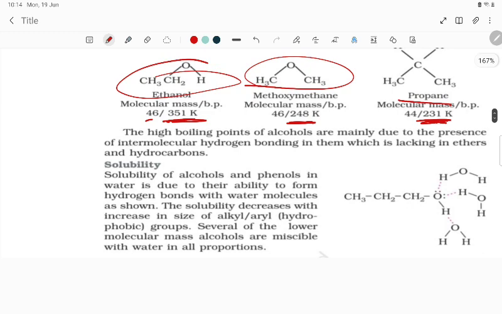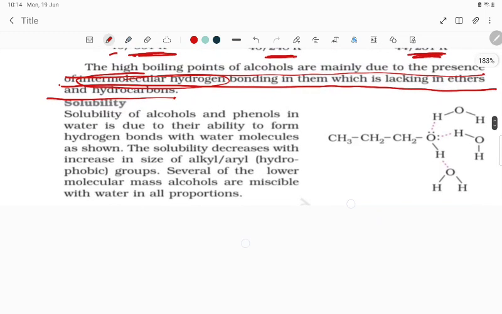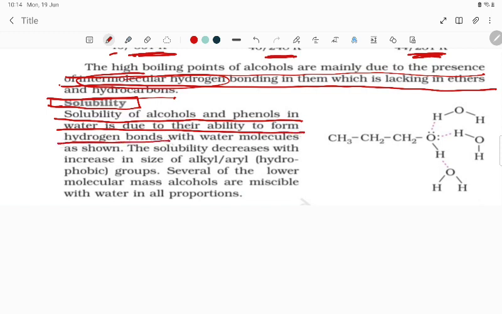The higher boiling point of alcohol is mainly due to the presence of intermolecular hydrogen bonding in them, which is lacking in ether and hydrocarbon. So intermolecular hydrogen bonding is responsible. Solubility, the second physical property, is solubility. Solubility of alcohols and phenols in water is due to their ability to form hydrogen bonds with water molecules, as shown. The solubility decreases with increase in the size of the alkyl and aryl group.